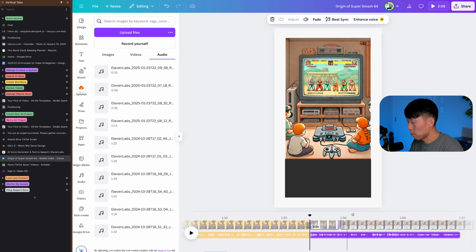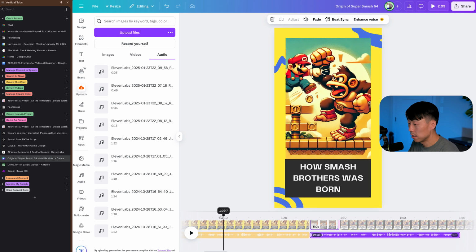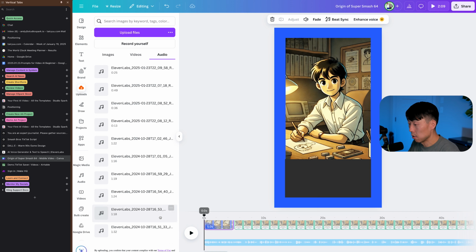All right, and I have all 3 of my audio files synced up. So now I just got to line up my images to the audio. So let's go all the way back.